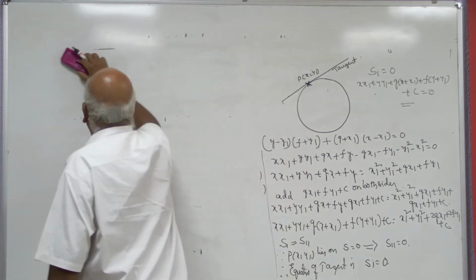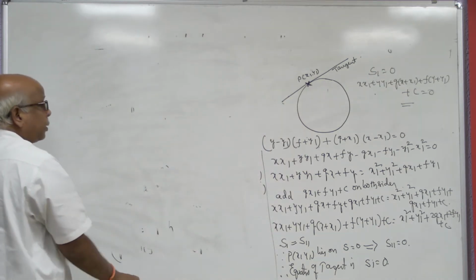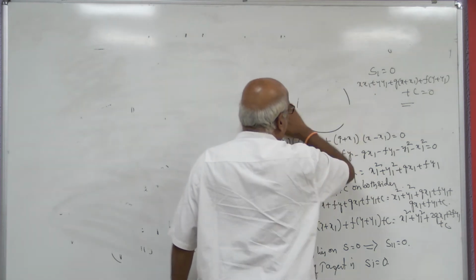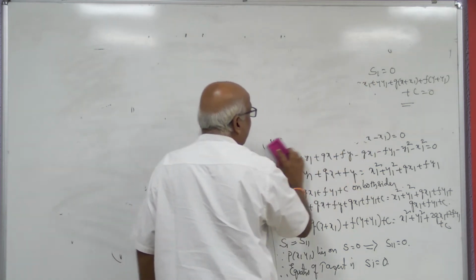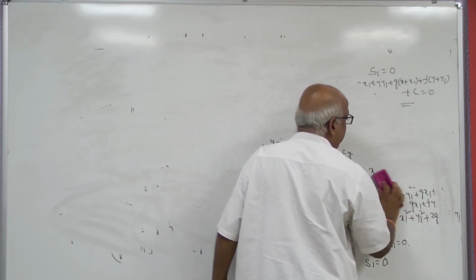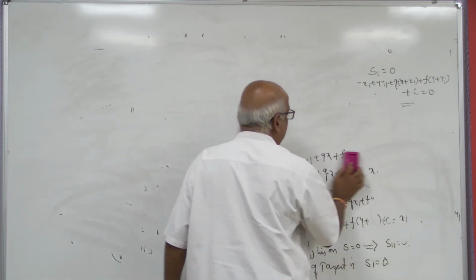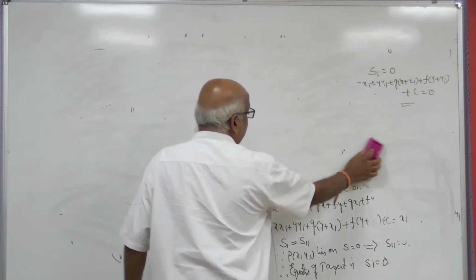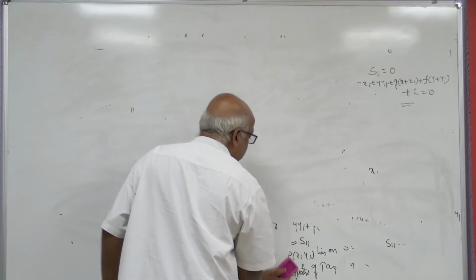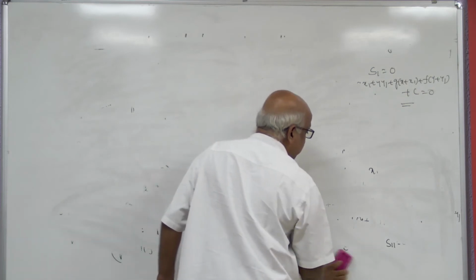To find out equation of the tangent. In the completed part, the point is on the circle. Suppose you were given a point outside the circle, then even in that case also you have to find out equation of tangent. Then how to proceed and what is to be done?